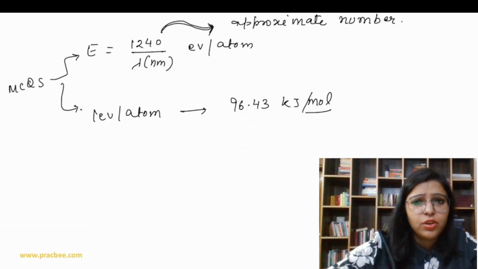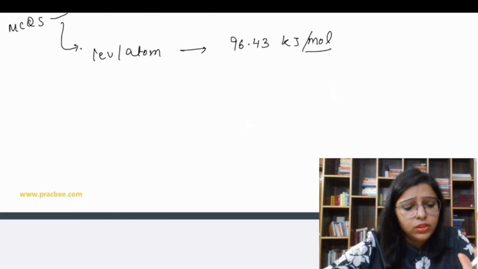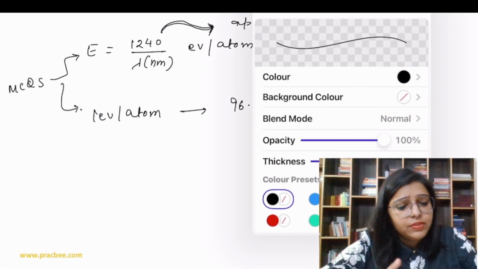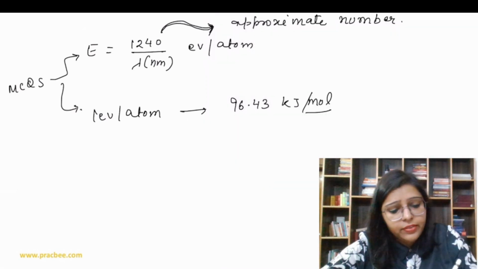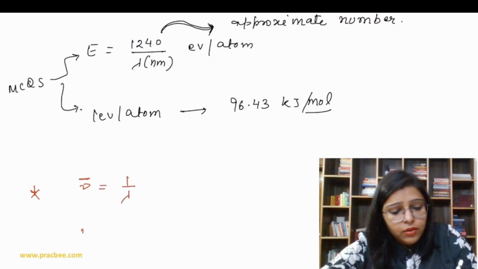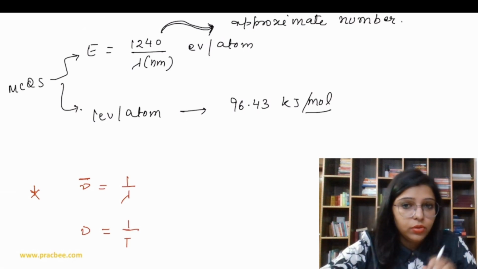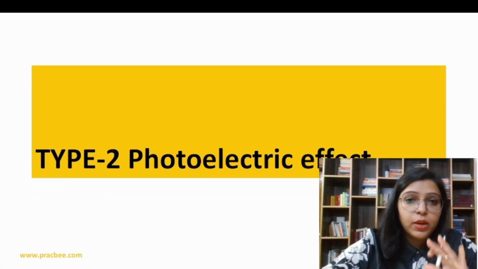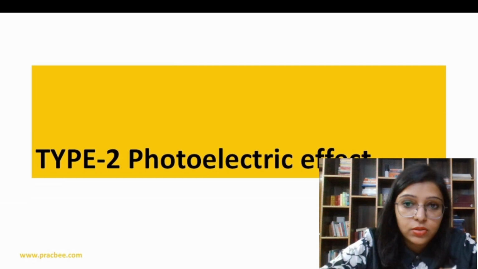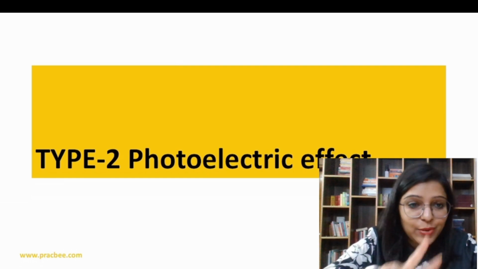So questions are going to come on this topic. We can have some other formulas which I can write, like if I want to calculate wave number, the wave number is 1 by lambda. Frequency is also 1 by time period. So we have certain formulas that you should know in this topic. That's it. Now we are moving to the questions of topic 2.